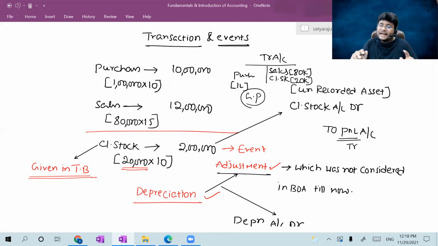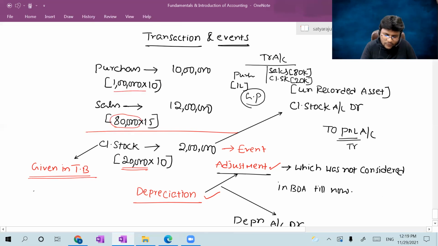But before trading and P&L, you already considered the closing stock into the books of account. What happened really? Please concentrate. I purchased 1 lakh. I made sales of 80,000 units, right? What about the remaining 20,000? The remaining 20,000 will be there under the purchases account. Now you are going to record the closing stock in the books of accounts, so you have to reduce the purchases and increase the closing stock. Increase in asset should be debited. That is the entry: closing stock account debit,